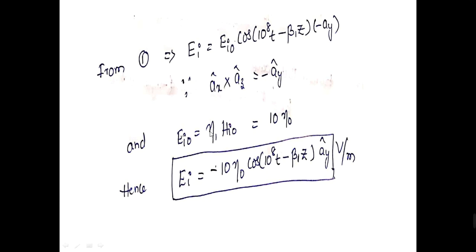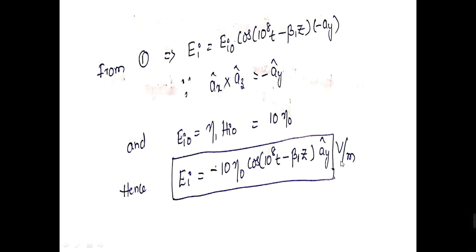Where eta 1 is given as eta naught, and the magnitude of the magnetic field strength is 10. So the magnitude of the electric field strength of the incident wave is given as 10 into eta naught. So finally the electric field strength of the incident wave is given, Ei is equal to minus 10 eta naught cos of 10 to the power of 8t minus beta 1 z into ay.